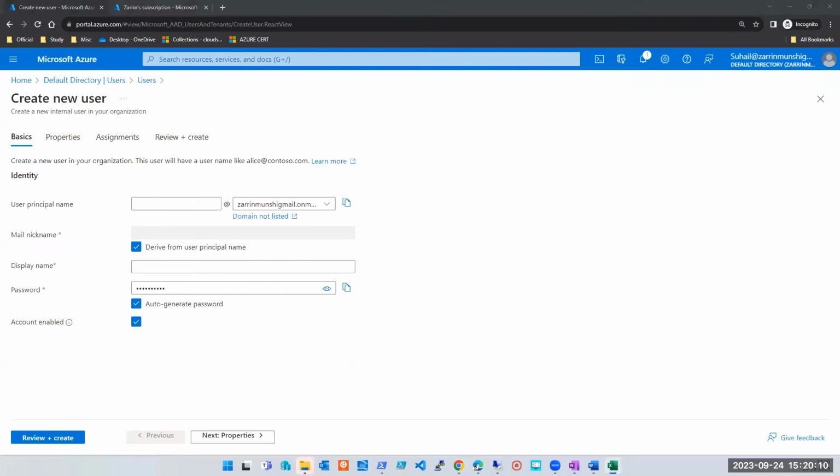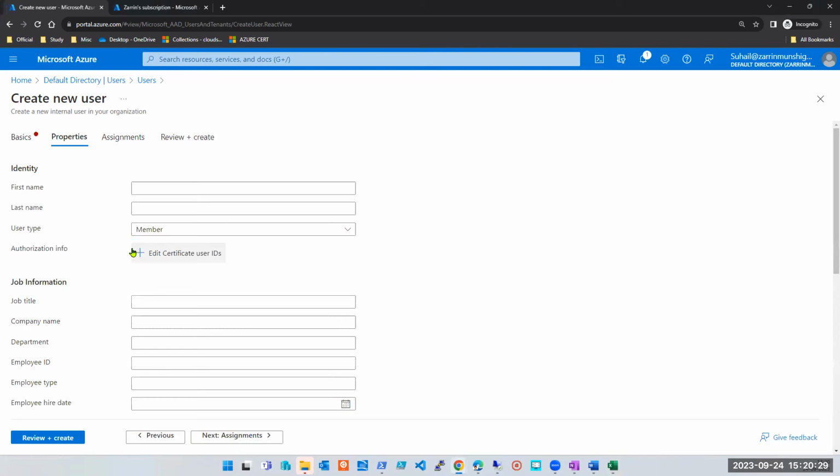If I'm creating a user for Zoeb, I've pasted your password in the Excel file, Zoeb, if you are there in the session. Yes, sir. Okay.